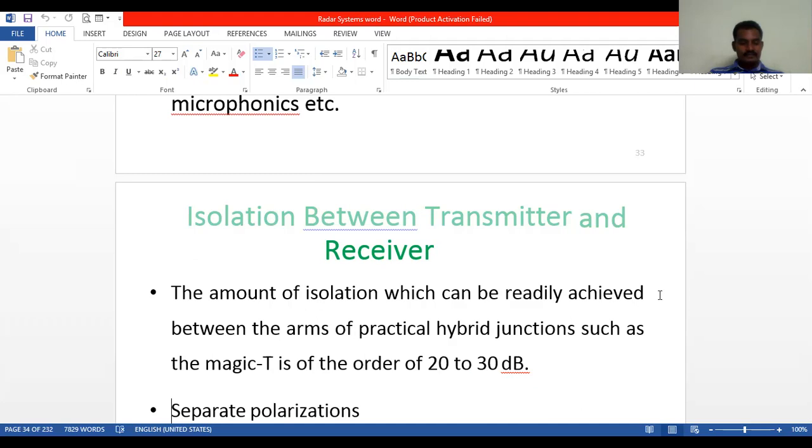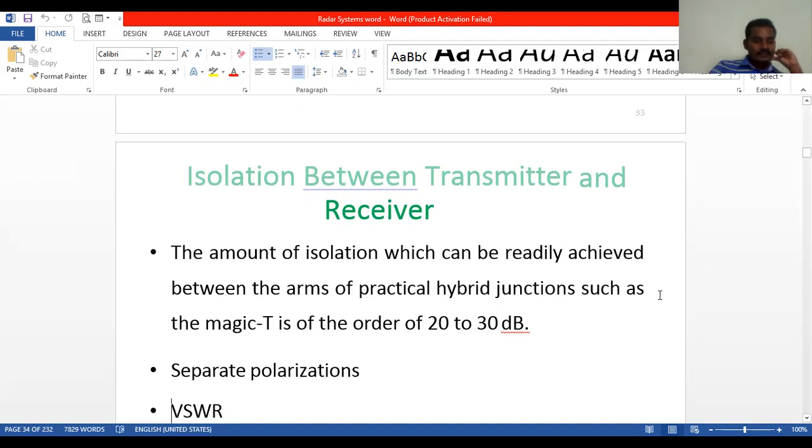So the transmitter and receiver can be separated by using these hybrid junctions. Isolations of the order of 20 to 30 dB can be obtained with the help of the magic T, rat-race, or short slot couplers.